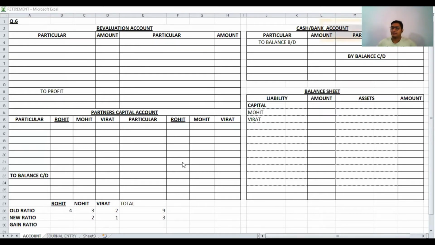Now today we are starting with question number 6 in which Rohit, Mohit and Virat are the partners. Their old profit sharing ratio is 4 is to 3 is to 2, total is 9, and the new ratio in adjustment number 6 is given 2 is to 1. So based on this old ratio and new ratio we have to first find out our gain ratio.